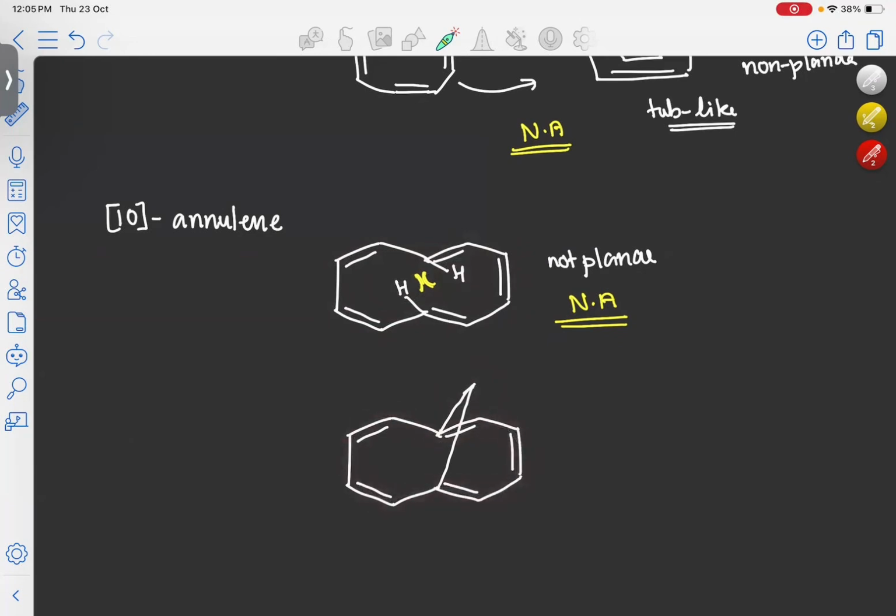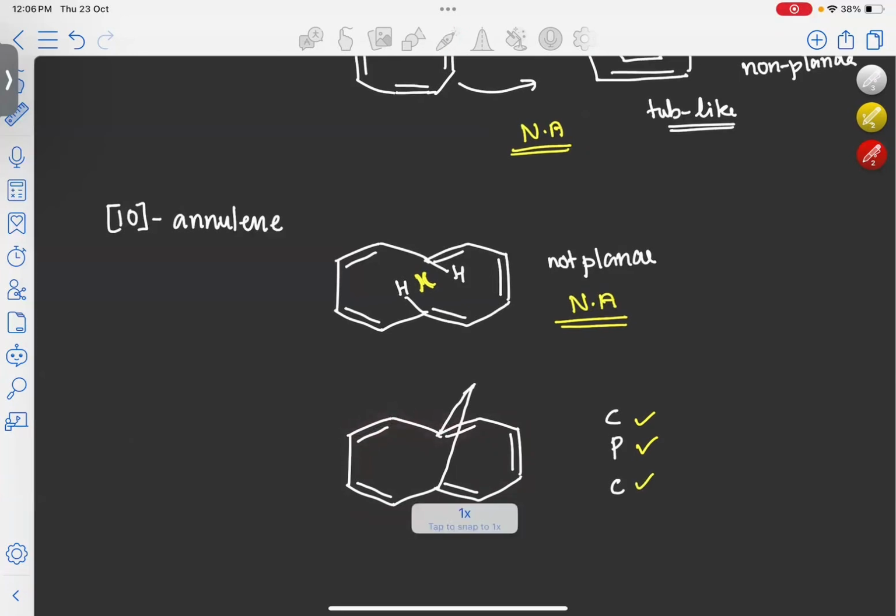Now, if you are looking at this molecule, we look at the first three criteria. This molecule is cyclic. And now this molecule became planar also. And we can see alternate double and single bonds in this molecule. So it is conjugated also.